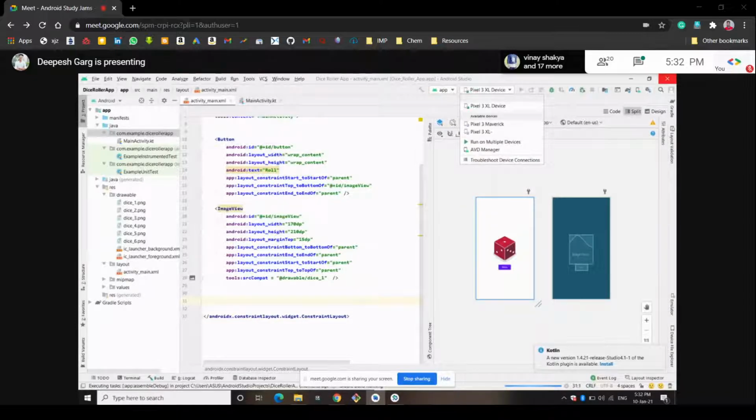Please show the activity underscore XML. Oh, yeah, it is there. You can see it. The app is ready. Yes, the app is all ready. It is developed only, so you can see it whenever it runs, because it takes some time to run this, no? The emulator takes some time to open.